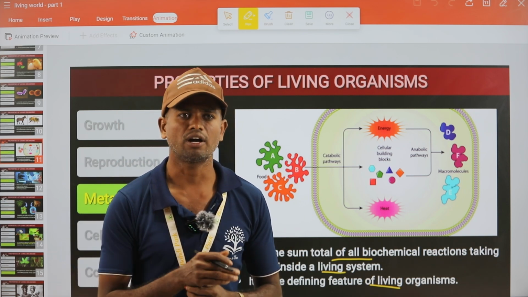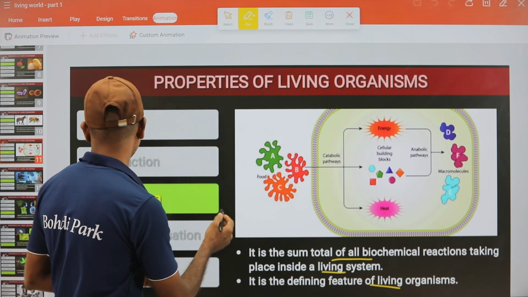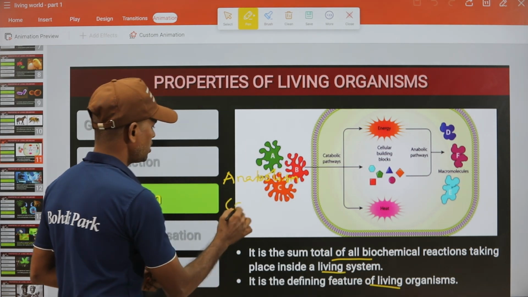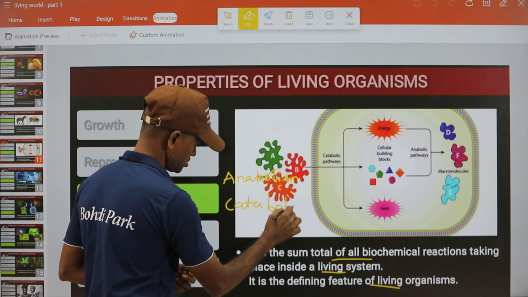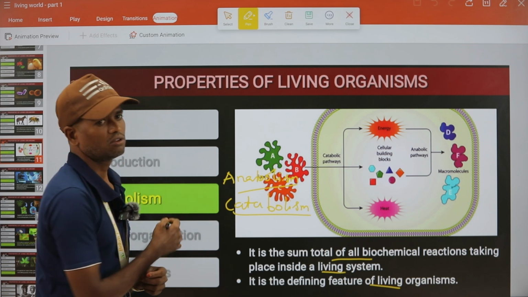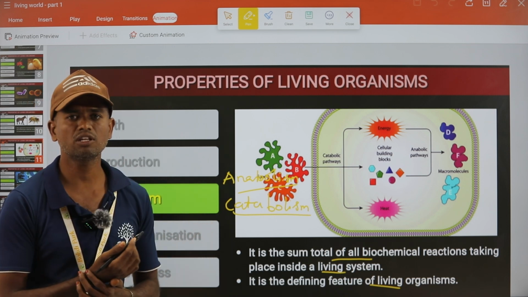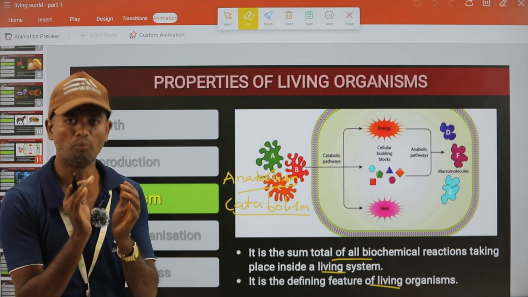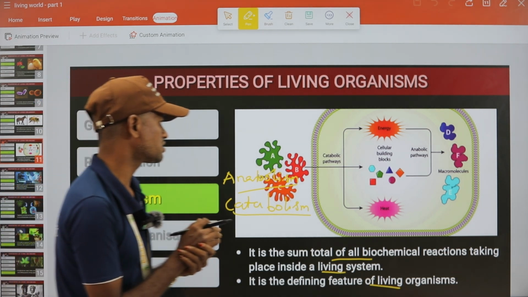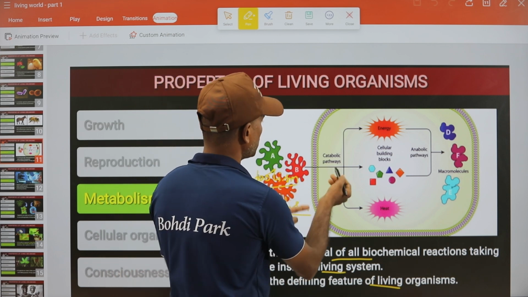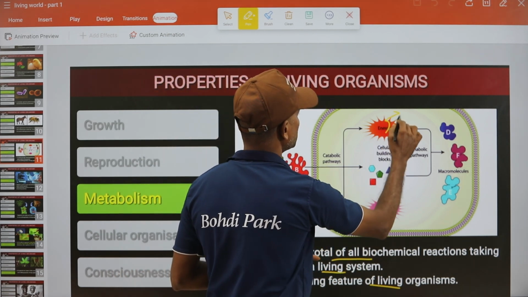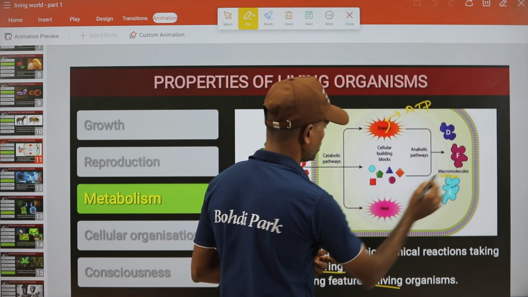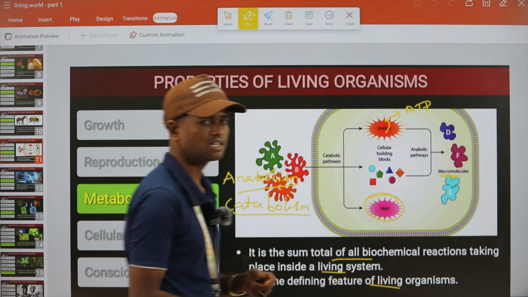Because if an organism is unable to perform that metabolism, what we call it as anabolism or catabolism, right? So anabolism is nothing but the building process, and catabolism is a breaking-down process. Catabolism will give the energy. Anabolism will give the building process of particular components or organs or everything. So this is food which undergoes the catabolic pathways. They will produce energy, which is nothing but ATP, and then cellular building blocks, that is macromolecules. There will also be the production of heat as energy, right?